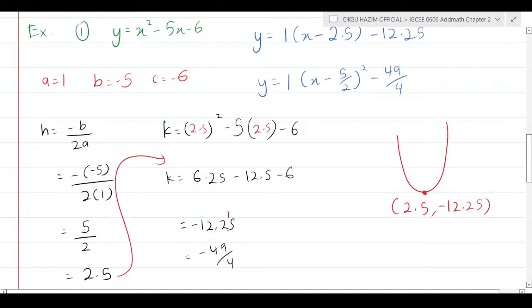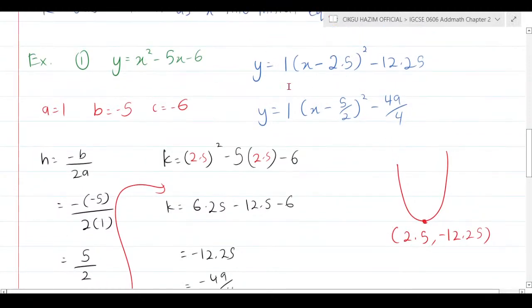So straight away I know that the graph is smiling, since a is positive, the minimum point must be x equals 2.5 and the minimum y must be negative 12.25. That's why I wrote it in vertex form, which is a(x minus h) squared plus k.